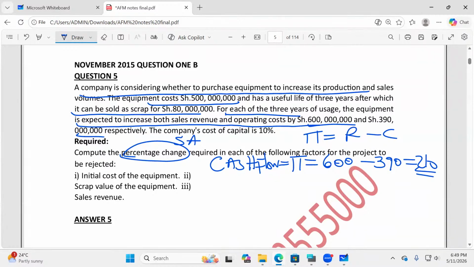Compute the percentage change required in each of the following factors for the project to be rejected. The first one is the initial cost of the equipment. The second one is the scrap value. The third one is the sales revenue. So we start with the first one, sensitivity analysis of the initial cost of the equipment.